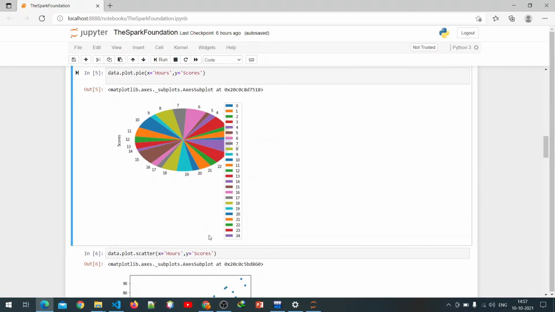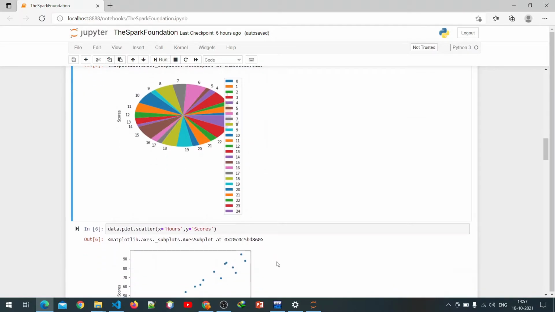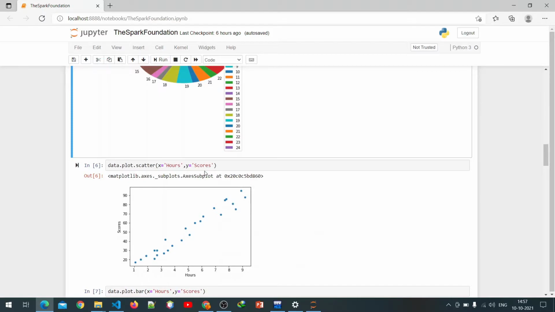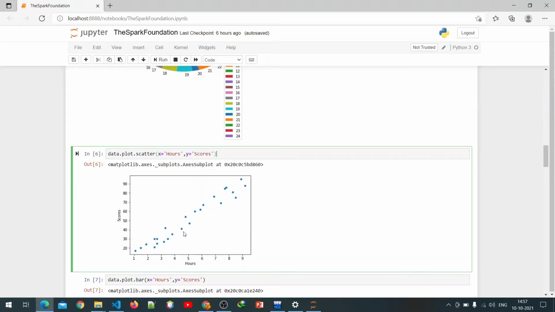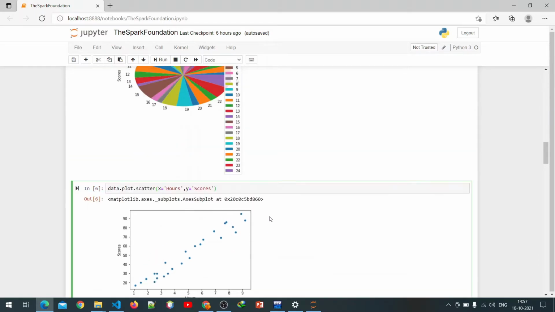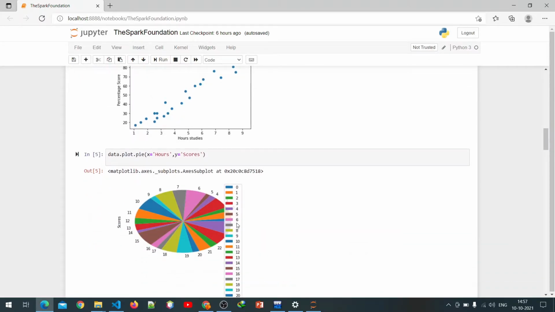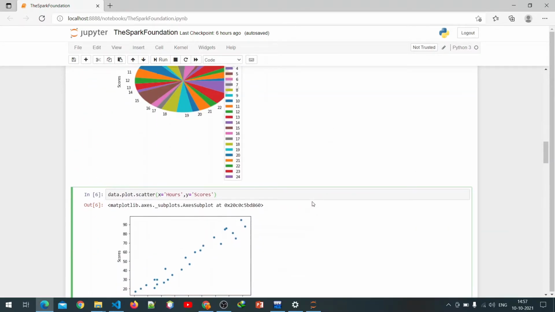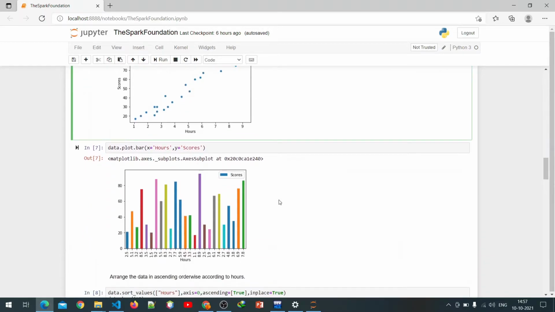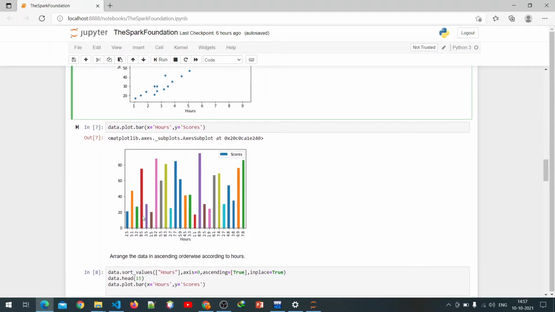For more clarification, we draw more diagrams. Plotting a scatter diagram, on the x-axis we have hours and on the y-axis we have score. Then we plot this diagram. A scatter diagram is similar to the first diagram, so there is no real difference. Next we are going to plot a bar diagram. In the bar diagram we do the same things: x-axis hours and y-axis score.